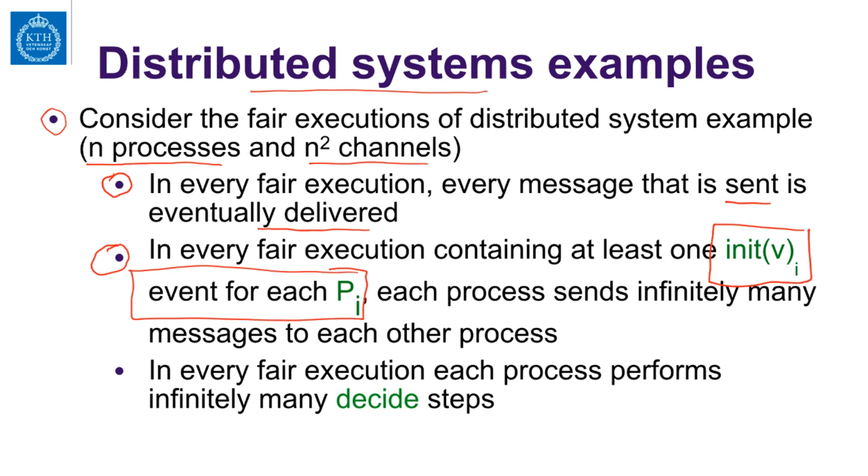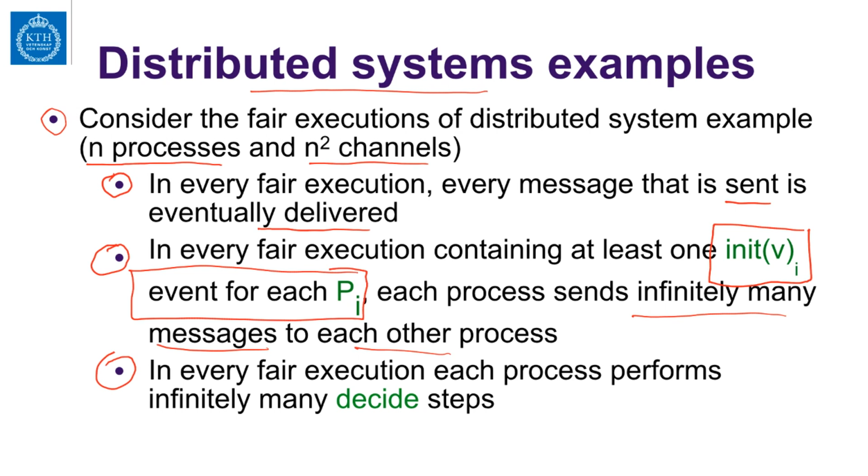And once this element is filled, then send actions will be enabled. So each process sends infinitely many messages to each other, because once each process element in the vector is filled, the send actions are always enabled. So they can send the same values, or if the values are filled again, send the new values and so on.